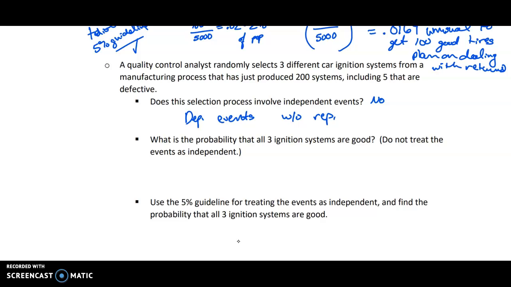So you're telling us not to treat it as independent. That means we're treating it as dependent. And what that means is we have to be really careful, because this is conditional probability. This is dependent on what's happening here. So given I select a good one here, what's the probability this one's going to be good? 200 systems, 5 are defective.